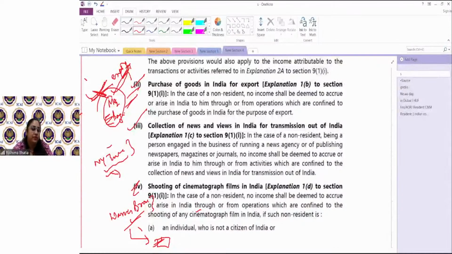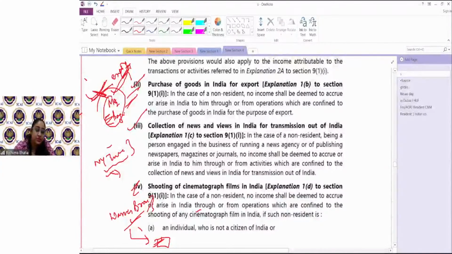And if the non-resident who is coming and shooting, as in the producer, is an individual, he's not a citizen of India, or if it's a firm, it does not have any partner who is a citizen or resident of India, and if it's a company, it does not have any shareholder who is a citizen or resident of India. Okay, got it?